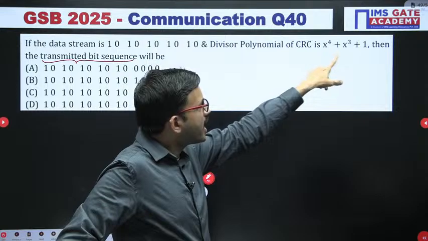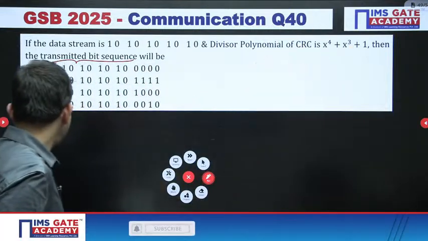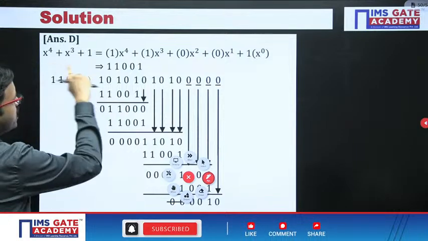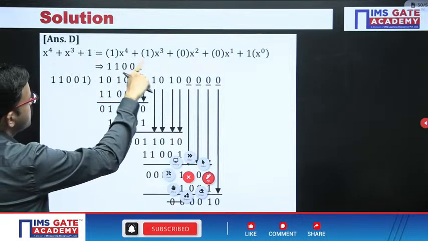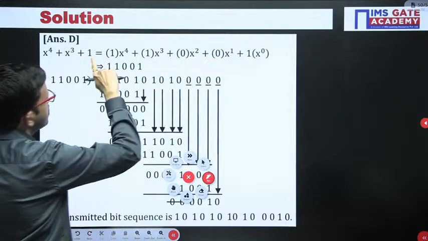Whatever polynomial you have here, you can represent in the standard format, that's all. Like 1 into x power 4 plus 1 into x cube plus 0 into x square plus 0 into x power 1 plus 1 into x power 0.